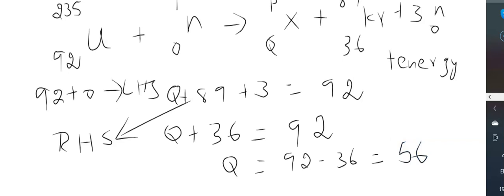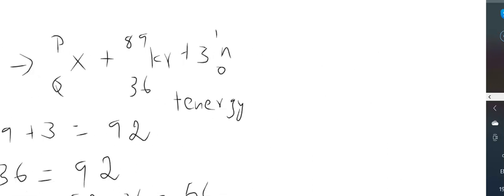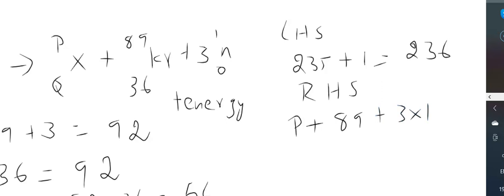Same way, now let us calculate for the mass number. It is going to be 235 on the left hand side plus 1. So LHS for mass number is 235 plus 1, which gives you 236. And on the right hand side, it is going to be P plus 89 plus 3 into 1. So that will give you 92, P plus 92. So 92 plus P.